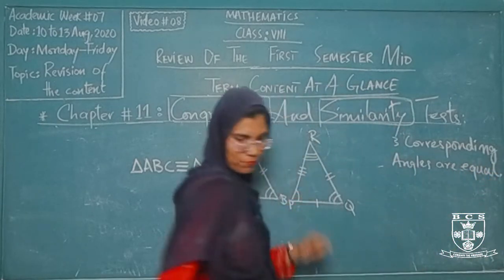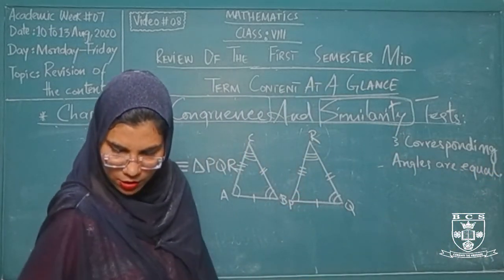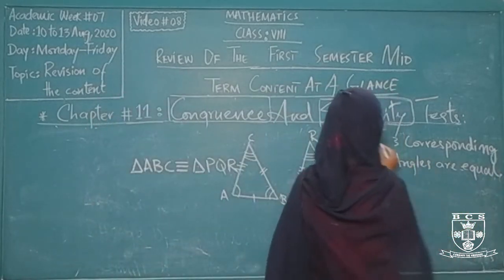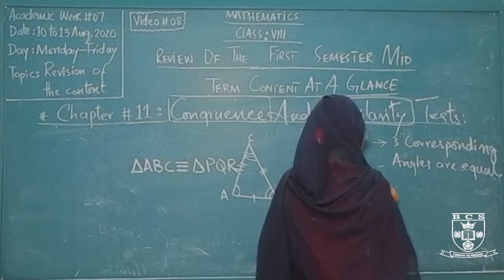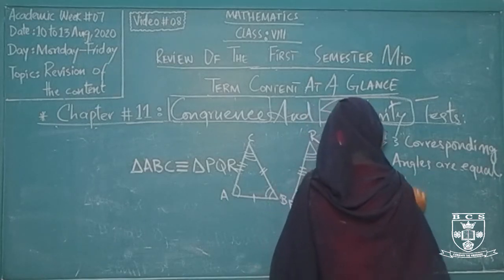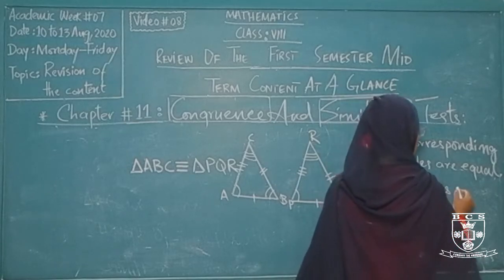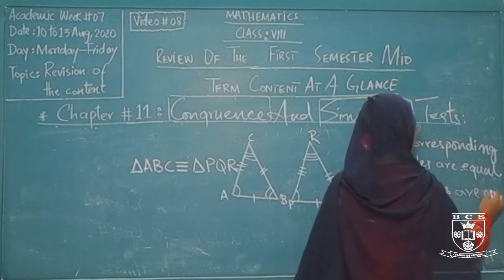But what about the sides? Are all the sides congruent? No, all the sides are not congruent, but the sides are proportional. Sides are not congruent or not equal, but they are proportional.